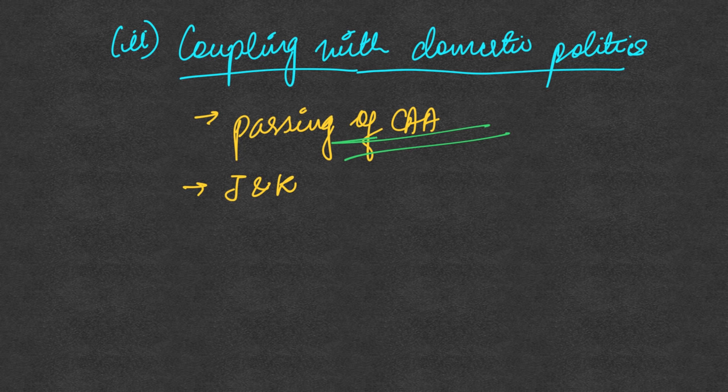For instance, Bangladesh took offense at this. It felt that India wants to give protection and citizenship to those people who it thinks are persecuted in Bangladesh. So Bangladesh is now seen by India as a country which has actually persecuted a section of its people. So definitely countries in our neighborhood will take offense at it, and this is how we have diluted our relationship with these friendly neighboring countries through our domestic politics.